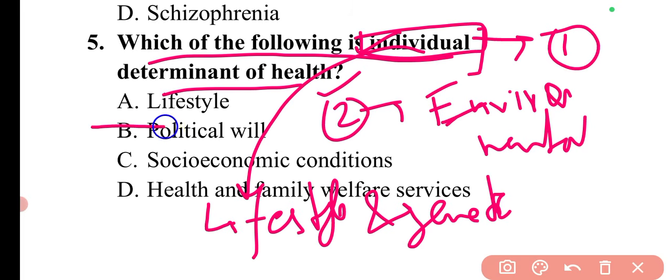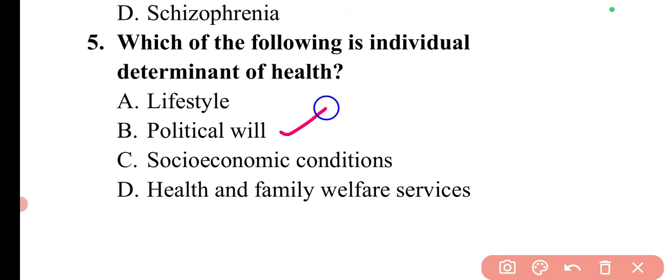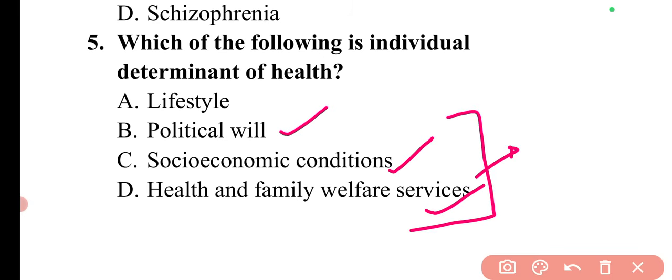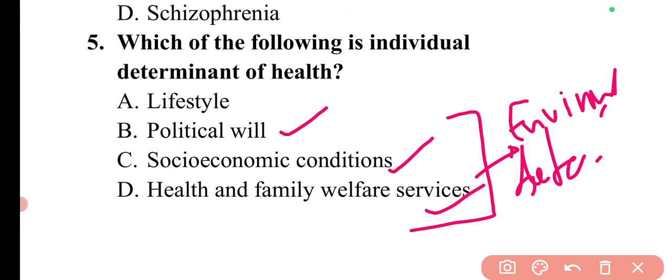So here if you look at option A, lifestyle is an individual determinant of health, while the others, political will, socio-economic condition, health and family welfare services, and several other factors, include the environmental determinants of health.